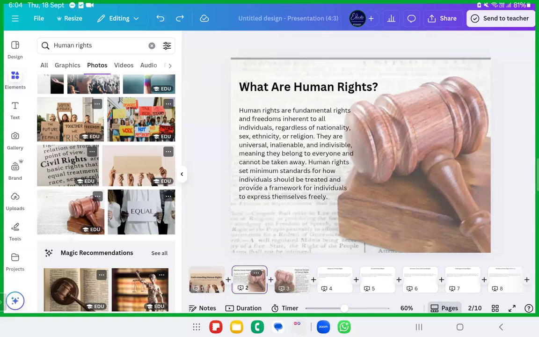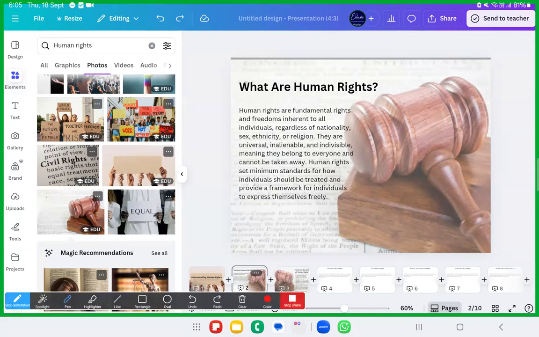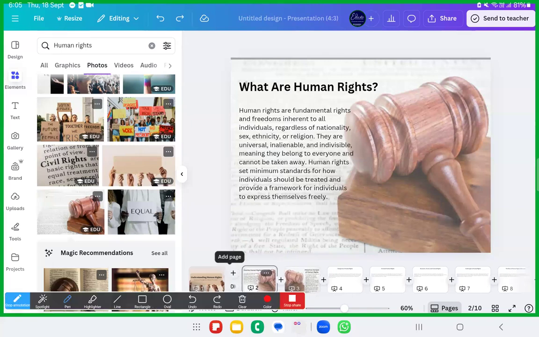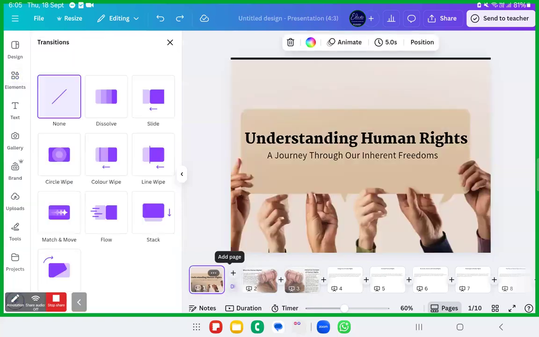Now, between the pages, you need to add a flow. If you're moving from one page to another, you need to give a transition in between. To give the transition, my dear sisters, there is a button known as the plus button. Can you see that? Between the two pages, there is a plus button. Click on it and it will show you two options: one is to add a page, one is transition. Just click on transition and give a transition.